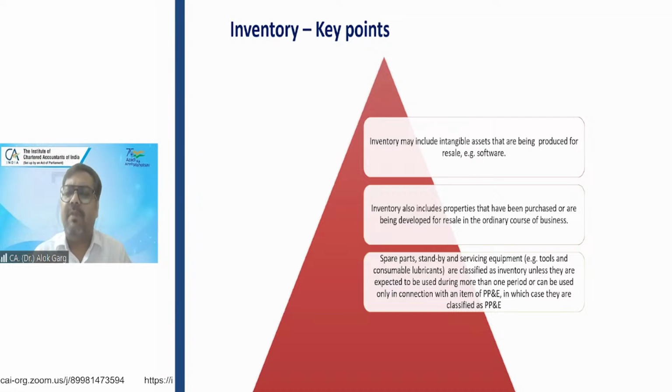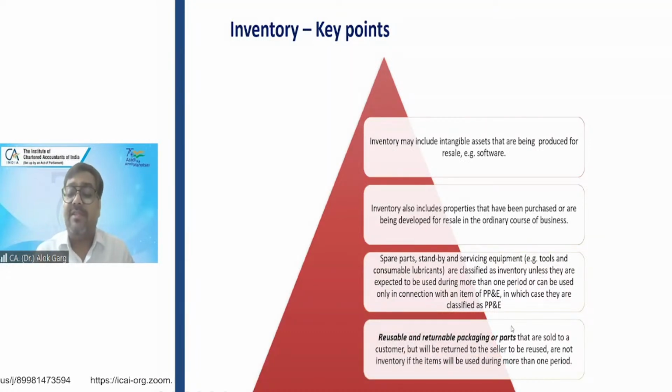In a factory or plant, in your articleship period, you must have seen, while running a plant, there are a lot of spare parts, a lot of standby equipment, servicing equipment, and a lot of consumables required, and these consumables are inventory. Grease, oil, lubricants, right? Bearings, okay. So wirings, all these are considered as inventory.